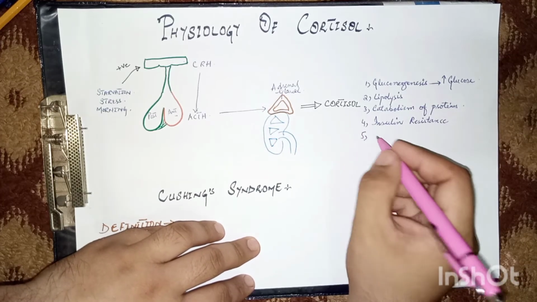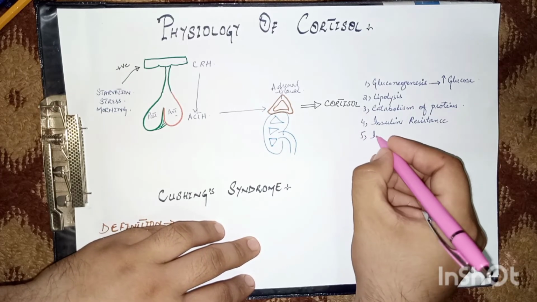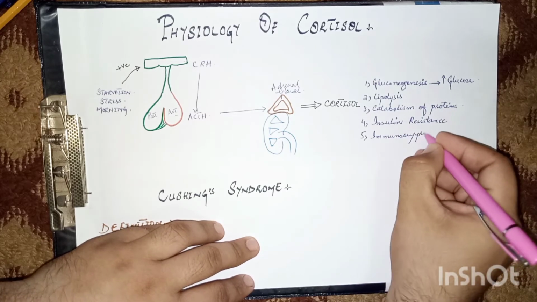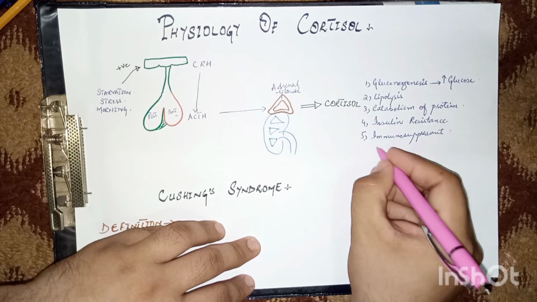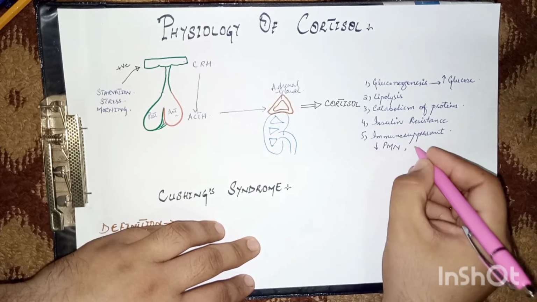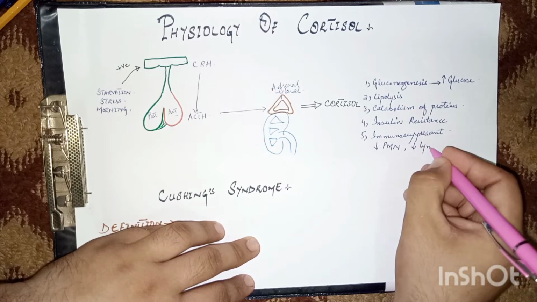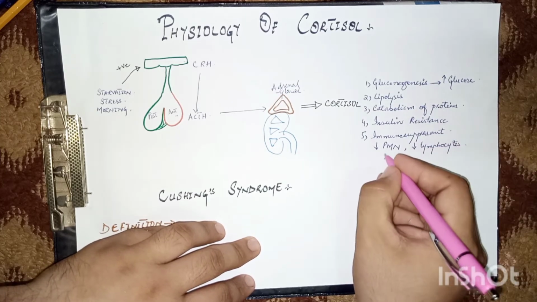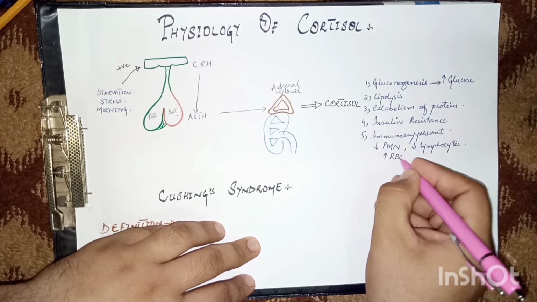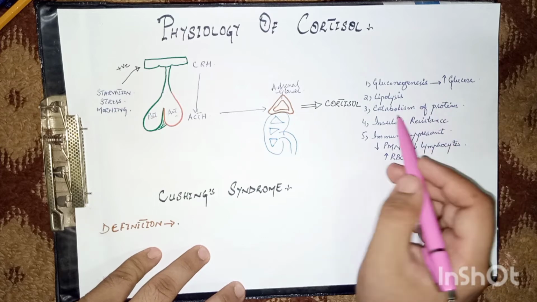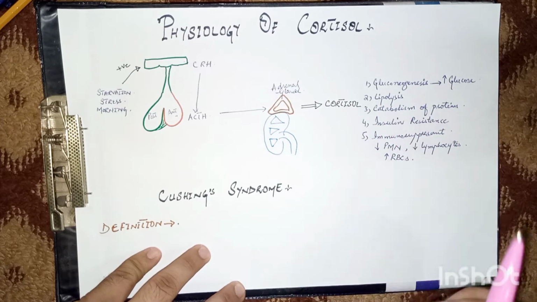And the fifth important function is that it has an immunosuppressant effect. It decreases the neutrophils, polymorphonuclear cells, and decreases the lymphocytes, but it increases the RBC count in the blood. So these are the various effects of cortisol on the body.